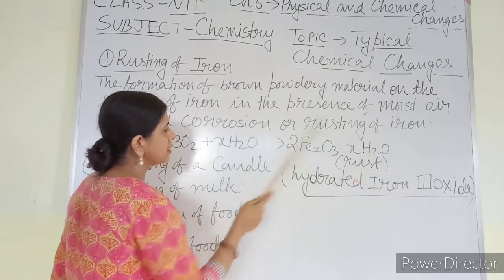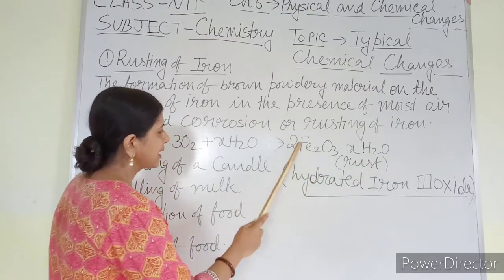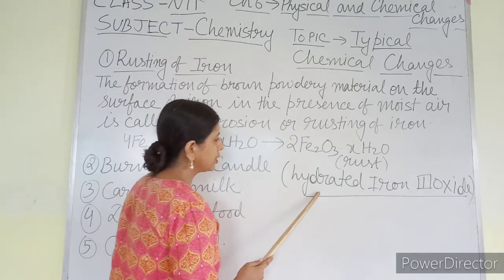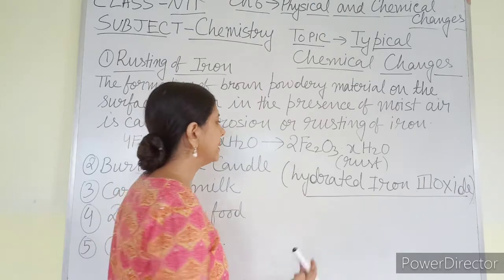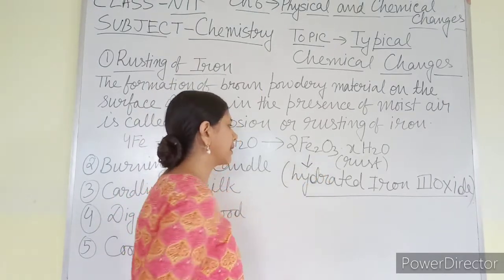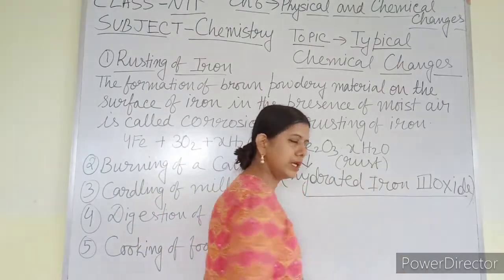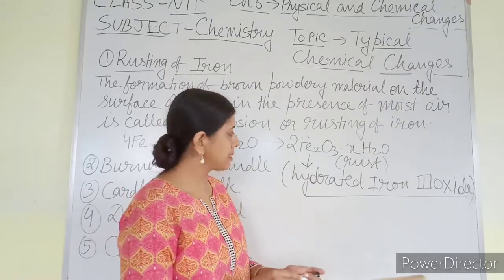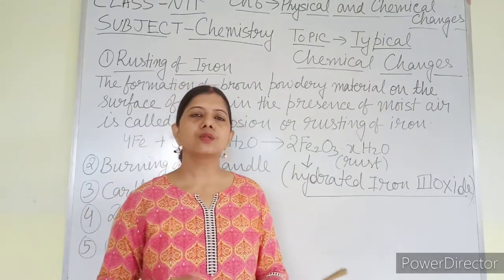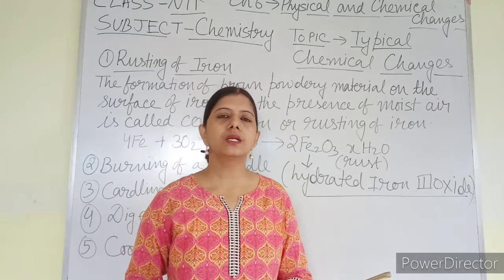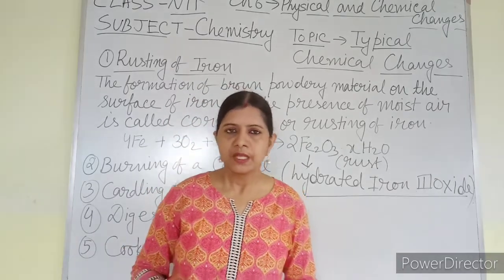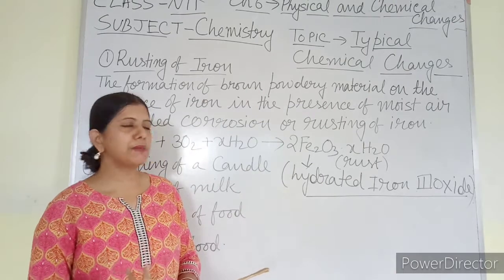Its common name is rust, and its chemical name is hydrated iron 3 oxide. You will learn in detail in higher classes why it is 3 or why the name is like this. At present you only have to remember the name. In higher classes you will learn how to write down the name. So my topic is chemical changes.